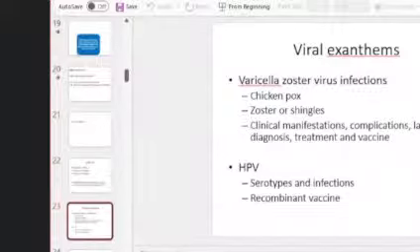Moving on to viral exanthems. So these are short essays. Chickenpox, zoster, so all these, there is a varicella zoster virus infection that can be asked. So write the clinical manifestations, lab diagnosis, treatment, and add a note on the vaccine as well. Another important question is human papilloma virus. So you know that it is associated with malignancy as well, the serotypes 16 and 18. So it's very important. And also it's a vaccine preventable malignancy. So that makes it all the more important. So definitely you have to read chickenpox, zoster, and human papilloma virus.